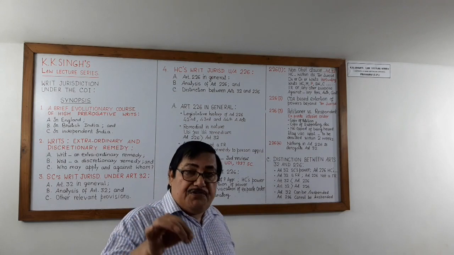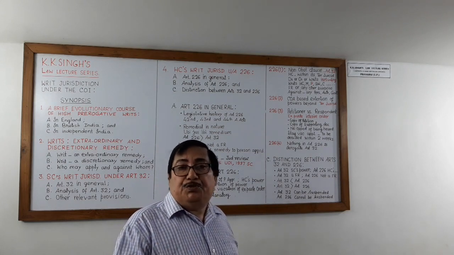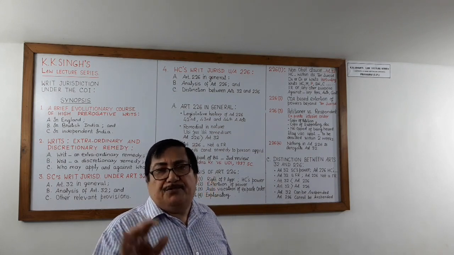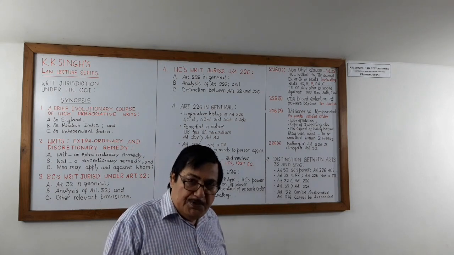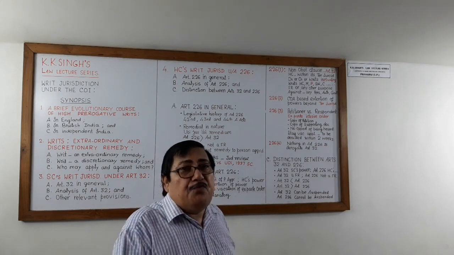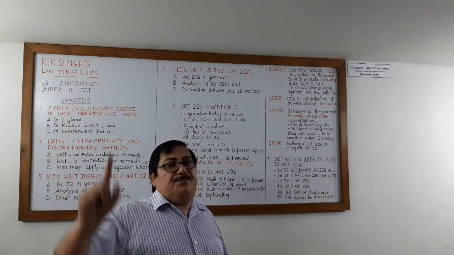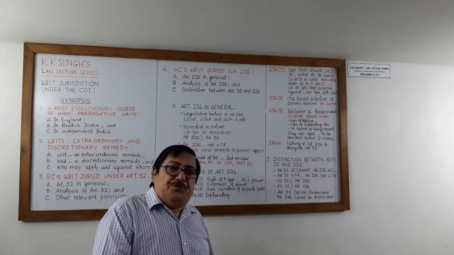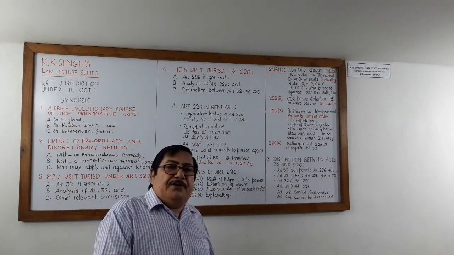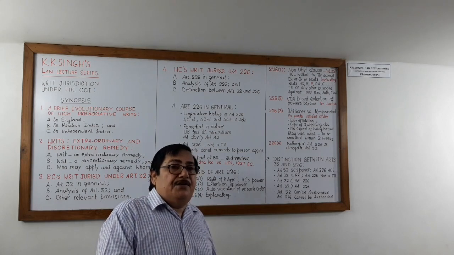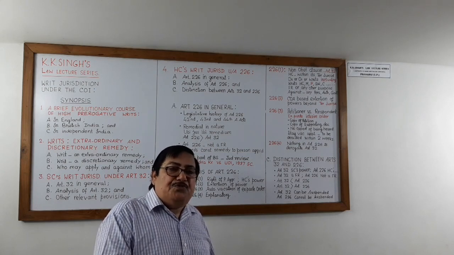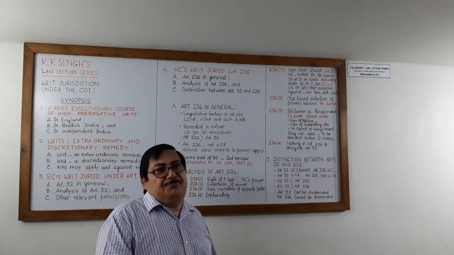But under Article 226, the High Court may issue directions, orders or writs for the enforcement of fundamental rights as well as for any other purpose. So the writ jurisdiction of the High Court under Article 226 is wider as against the Supreme Court's writ jurisdiction under Article 32.